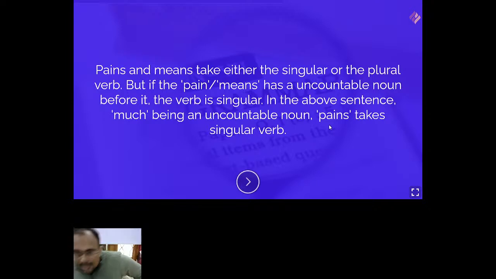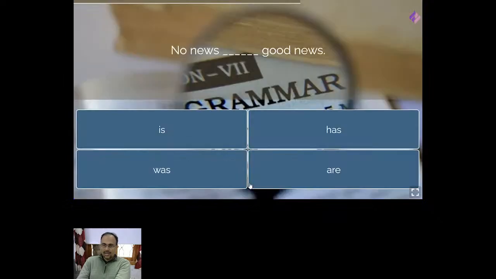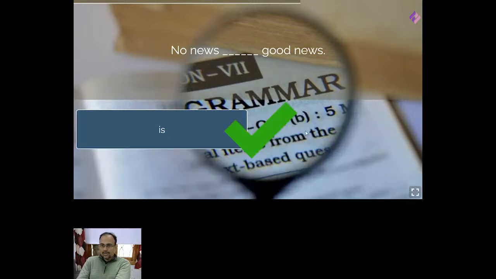See, much is uncountable, right? So that is why pains will take the singular verb. In the above sentence, much being an uncountable noun, pains takes a singular verb. That is why pains, even though it appears to be plural, will take a singular verb. Okay. That though, you know, no news is good news. So is will be the correct answer.